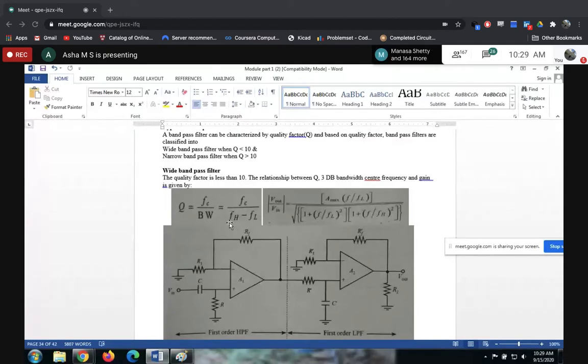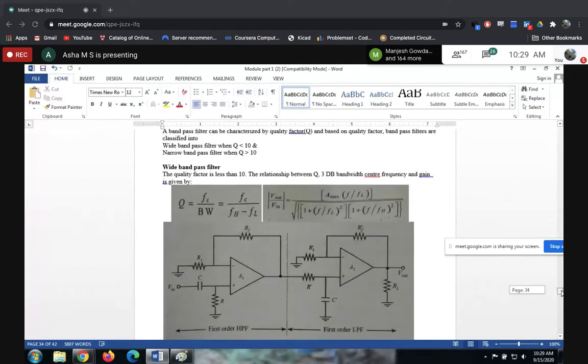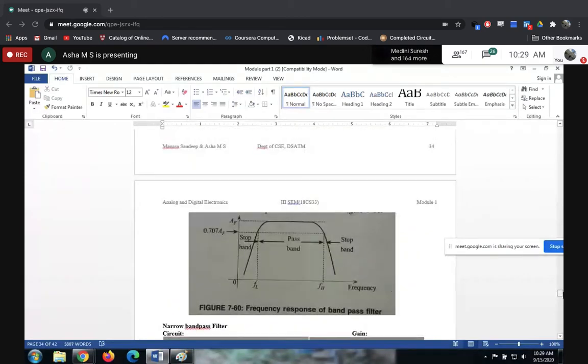Depending on this quality factor, you can have a wide band pass filter or a narrow band pass filter. I'll just show you the frequency response of these two filters.